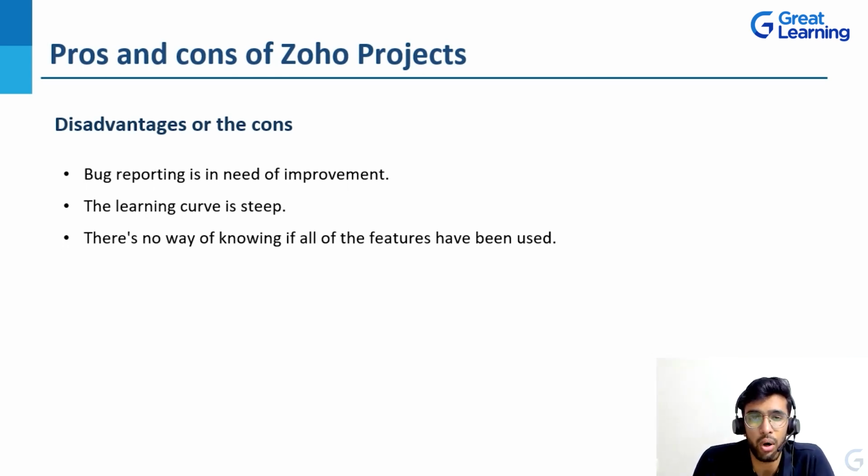If you hire a new employee and tell them that there is a project management tool that has been inculcated in every project we are assigned to, the person first has to learn the Zoho Projects management tool, and only then can they get started with the work, right? So the learning curve is very high. The employees must be provided some training on Zoho Projects in order to use all the features. Another thing is that there is no way of knowing if all the features have been used. So Zoho Projects has to work on the idea that every feature is getting used.